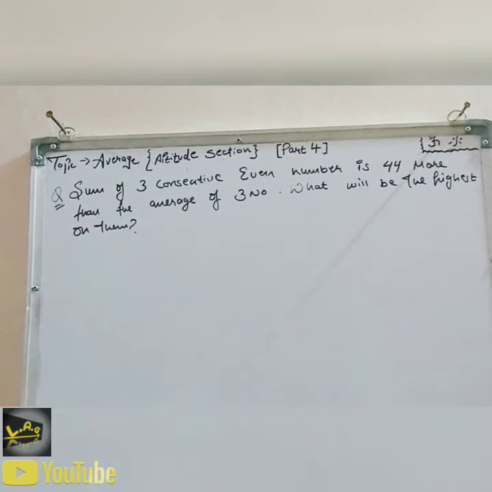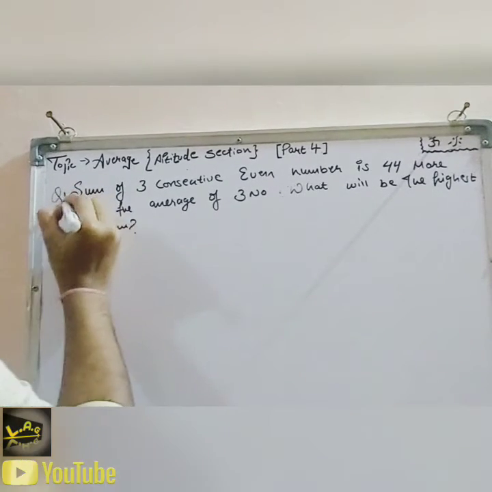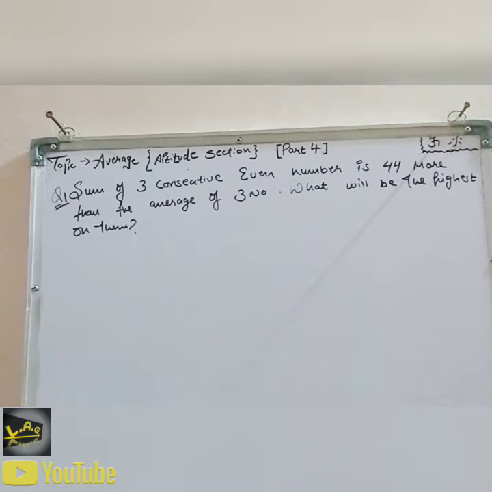So this is question number 1 of concept 1. Let's read it out. The sum of 3 consecutive even numbers is 44 more than the average of the 3 numbers. Then what will be the highest of them? The question says there are 3 consecutive even numbers whose sum is 44 more than the average of the 3 numbers. We have to find the highest value, which we will calculate according to the concept I told you earlier.